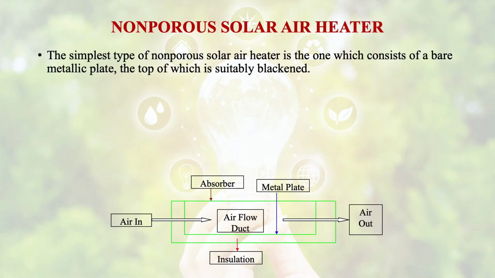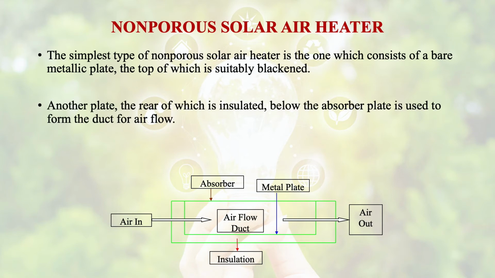It is the simplest type of non-porous solar air heater, which is shown here in the figure. It consists of a bare metallic plate, the top of which is suitably blackened. Why blackened? To absorb more radiation. Another plate, the rear of which is insulated below the absorber plate, is used to form the duct for airflow.